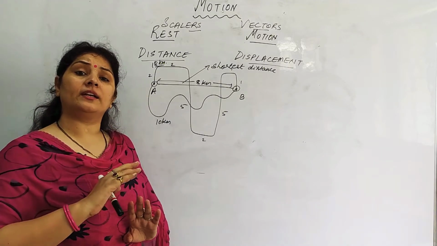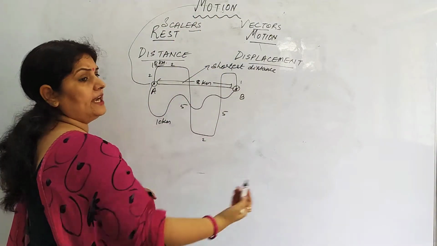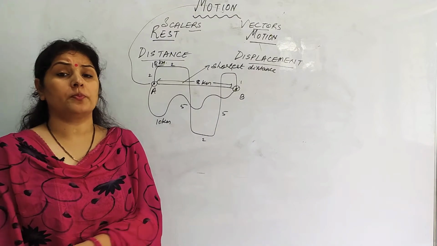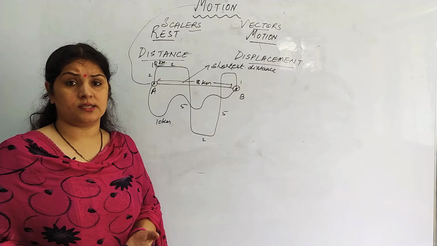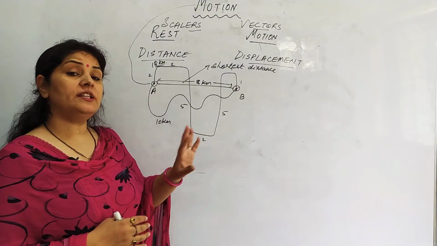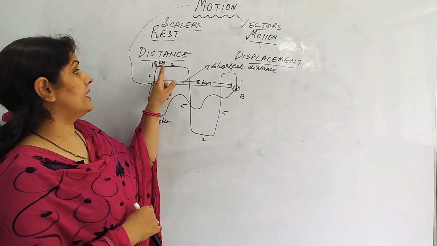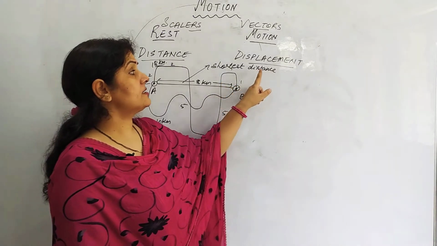Distance could have many factors. We can go this way, this way, or this way. Any path could be the distance. Distance travelled could have many options. Option A to A, B, C, D, you can go to B by many distances. So whenever there are so many options available, the length of the path is termed as distance. The shortest distance in a particular direction is called displacement.